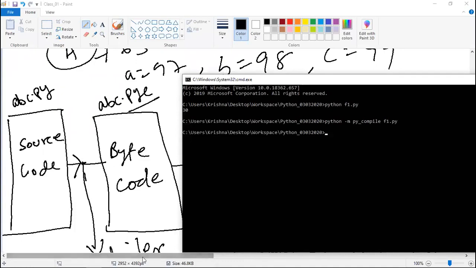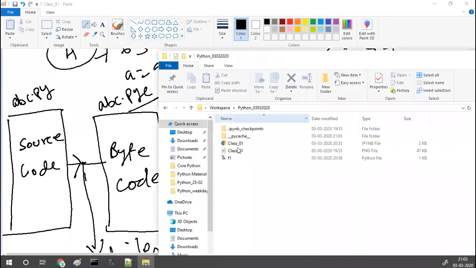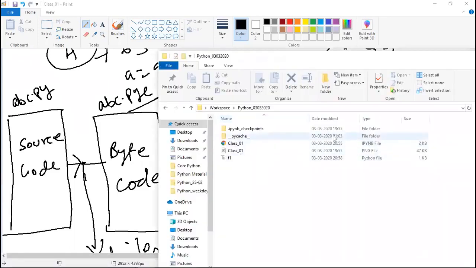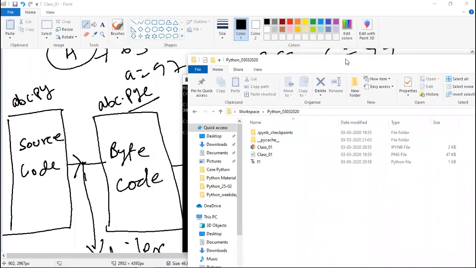Now let's come to the location. Can you see the PyCache folder here? Just now it got generated. I have created it explicitly. Everyone, PyCache folder is there or not? Yes, we can see that. Now it is generated just now.